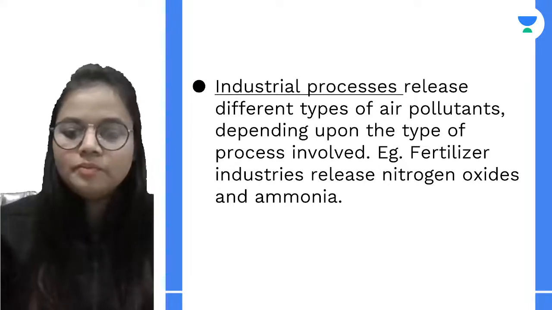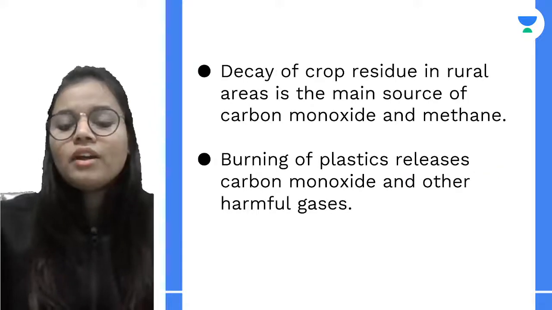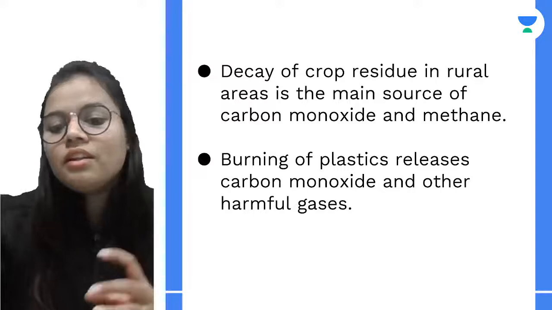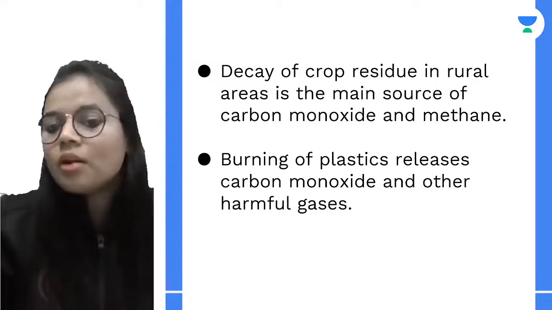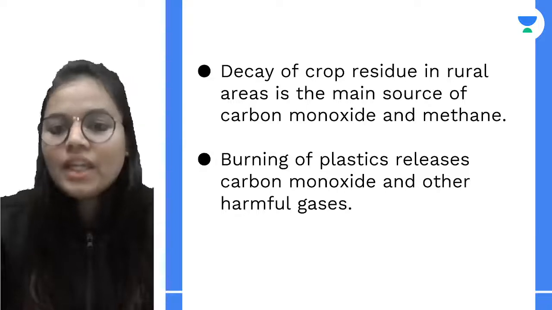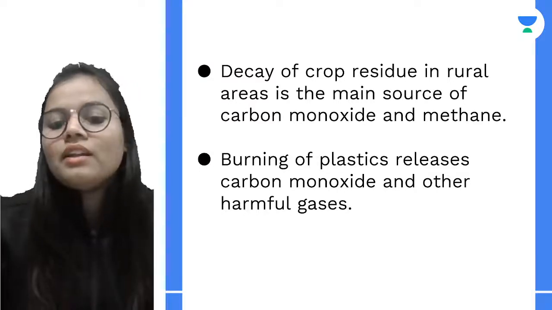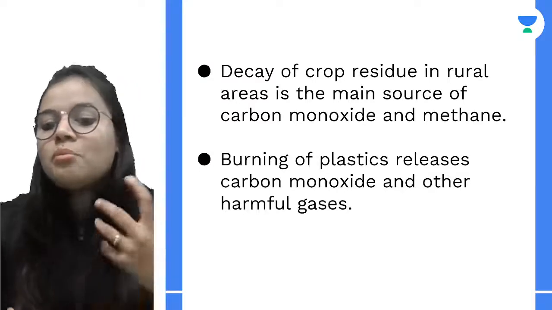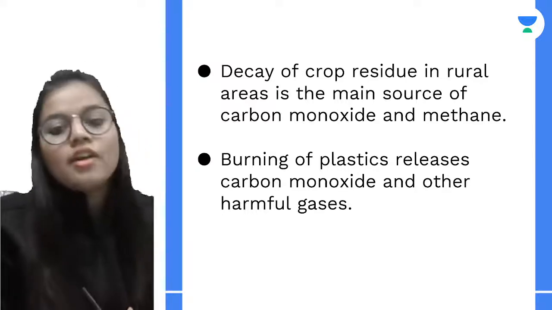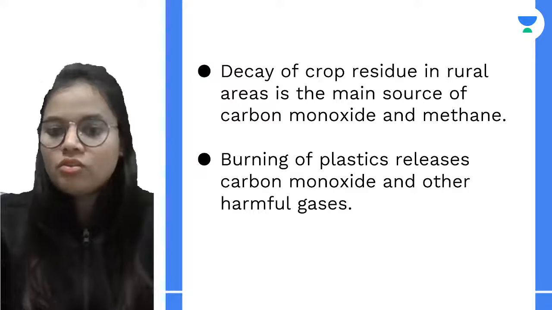Now, if I talk about the rural areas, basically we have pollutants such as methane or carbon monoxide. Why? Because when the crops decay, they release methane or carbon monoxide. Also, we burn various fuels, so they become a cause of pollution.